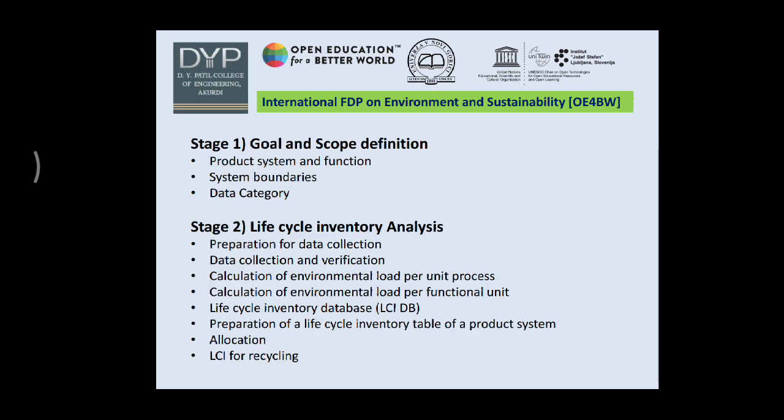Now here we'll see how the 4 stages of life cycle assessment are divided. First is goal and scope definition that we just saw. Stage 2 is life cycle inventory analysis, which includes preparation for data collection and verification, calculation of environmental load per unit process, calculation of environmental load per functional unit, life cycle inventory database, preparation of a life cycle inventory table of a product system, the allocation, and the LCI for recycling. LCI is the life cycle inventory.